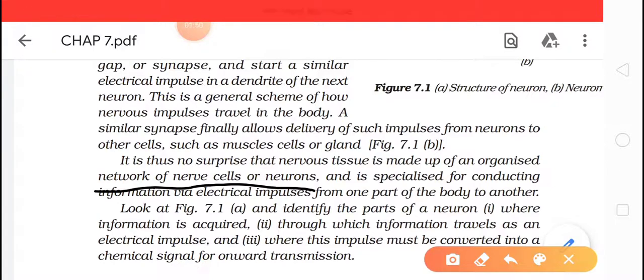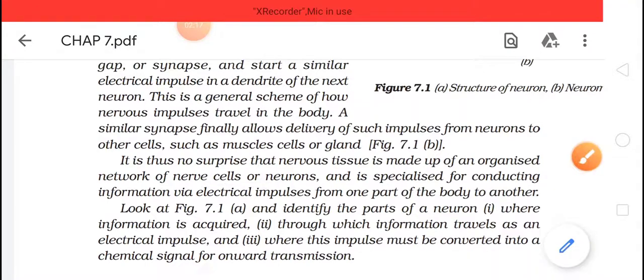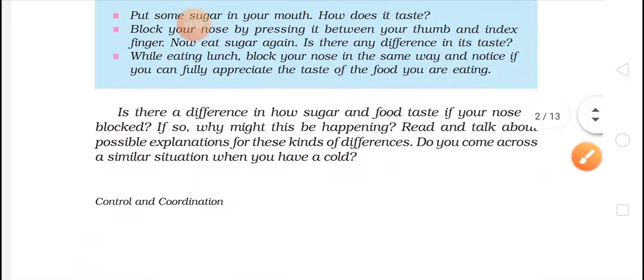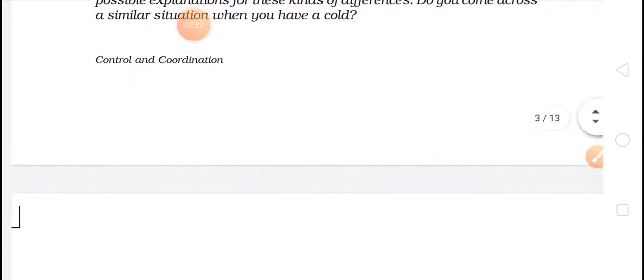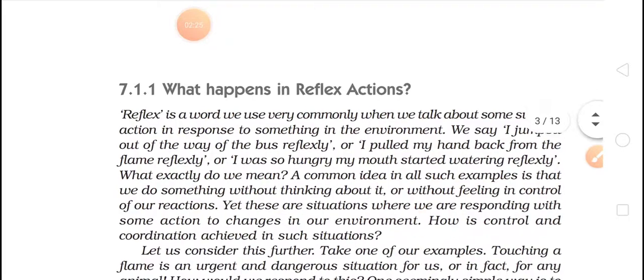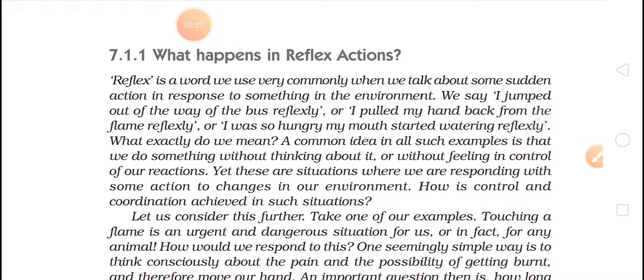So figure 7.1 I have just explained to you. Identify the parts of the neuron. Where information is acquired, through which information travels as an electric impulse, and where the impulse must be converted into a chemical signal for ongoing transmission. So I have just explained the structure in our previous lecture.